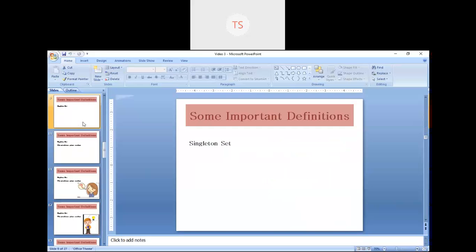Is it clear? Now our next definition is the singleton set. So what is a singleton set? Single means only one. Is it correct? Only one. Yes, ma'am.